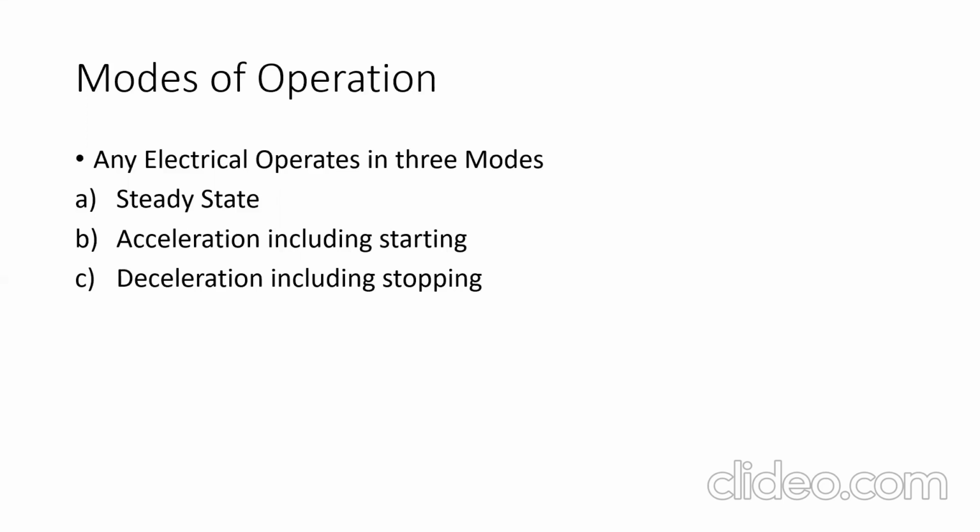The main three modes of operation of an electric drive, which constitutes a motor. The main part of any electric drive is a motor. So these are the three modes of operation of an electric drive. First is the steady state operation or steady state mode. Second is the acceleration, including starting. Third is the deceleration, including stop.